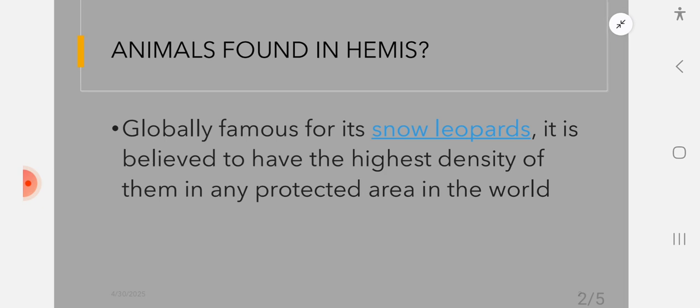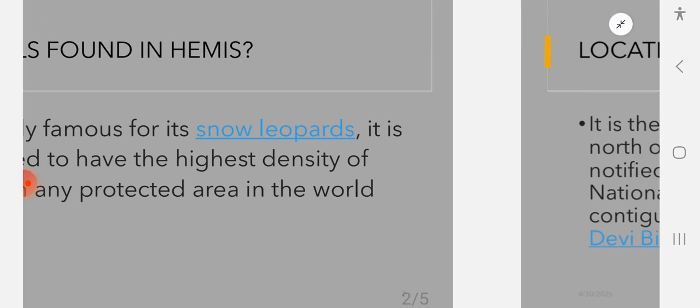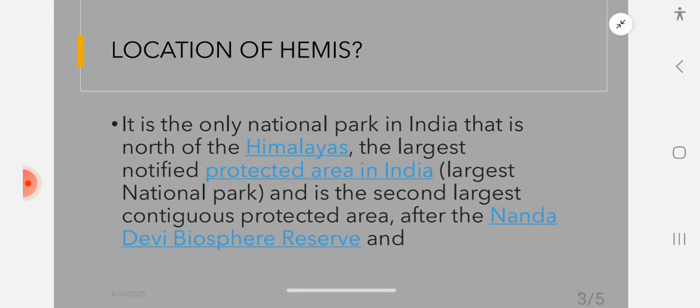It is believed to have the highest density of them in any protected area in the world. Highest density is like the number of animals living in a particular area. For example, if the number of animals living in a particular area is high, then the density will also be high. So globally, animals found in Hemis National Park, they are globally famous for snow leopards. It is believed to have the highest density of them in any protected area in the world. A national park is generally a protected area.